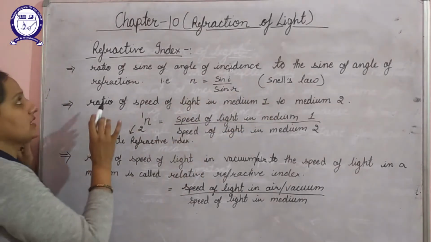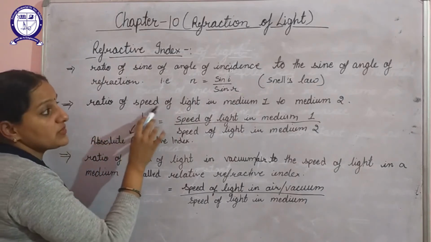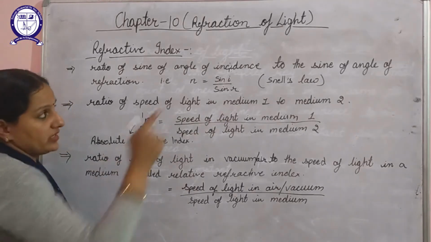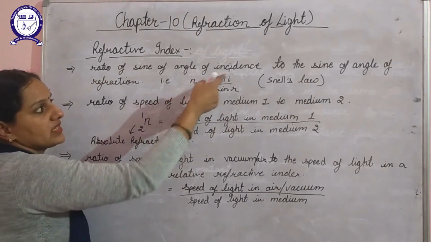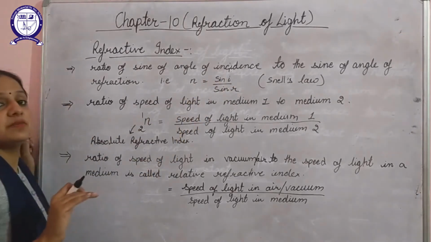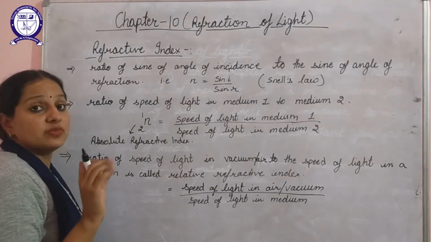The second definition is that refractive index can be represented as the ratio of the speed of light in medium 1 to the speed of light in medium 2. Though we have represented refractive index in terms of the angle of incidence and the angle of refraction, we can also represent refractive index in terms of the speed of light in different mediums.